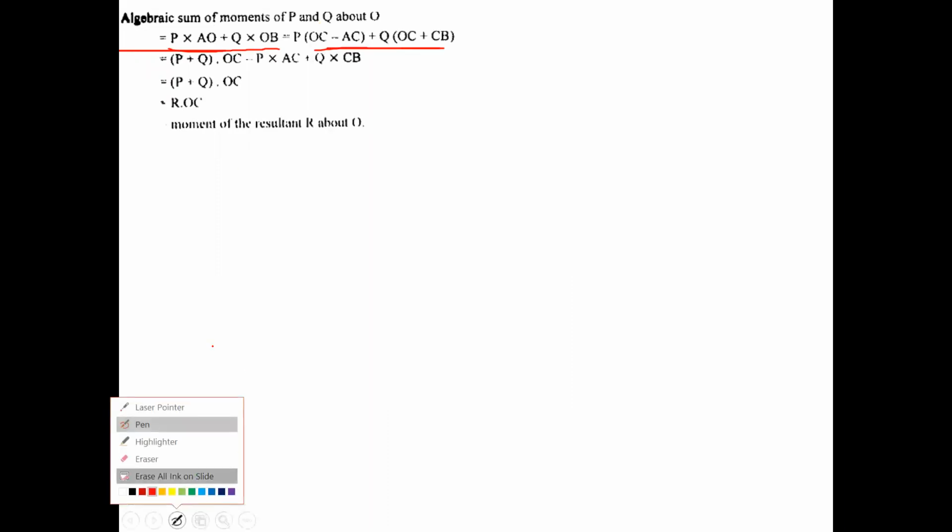So OC plus CB. Now, when we open the brackets, you can see OC is common, and I have P plus Q into OC and minus P into AC plus Q into CB. And I have already told you when the forces are parallel, then P into AC is equal to Q into CB. So that's why these two terms cancel out, minus and plus.